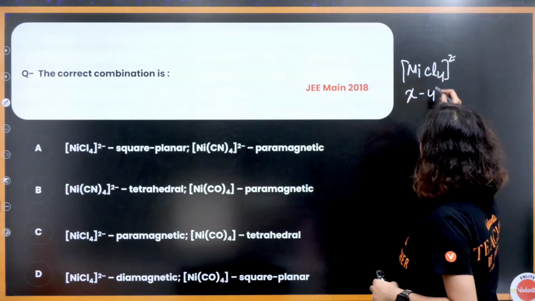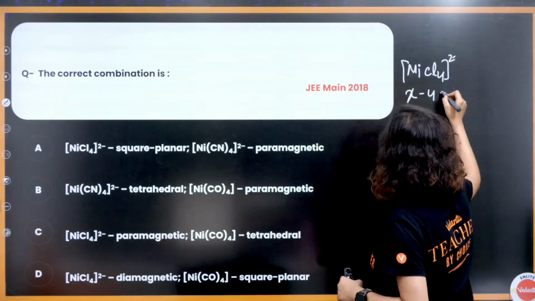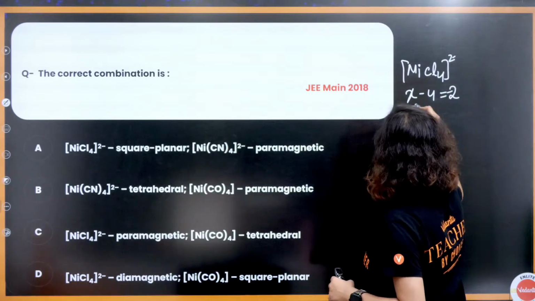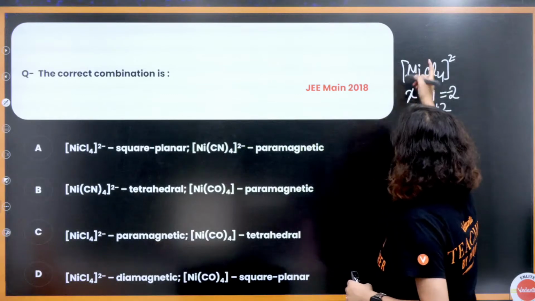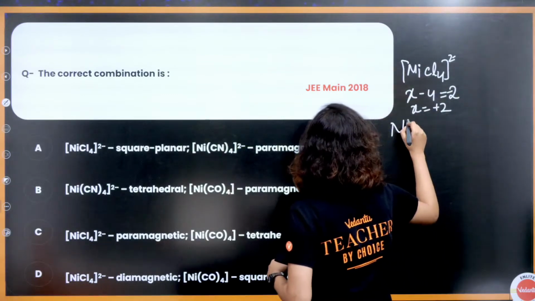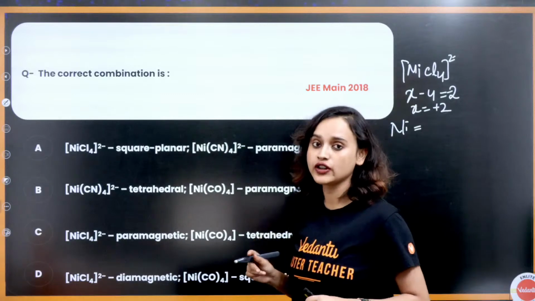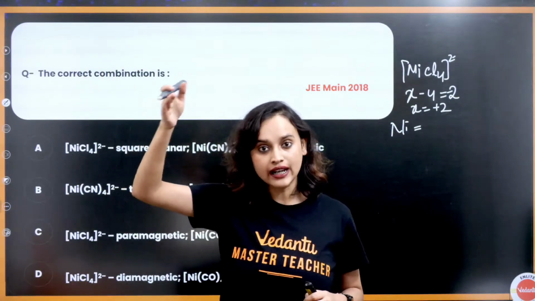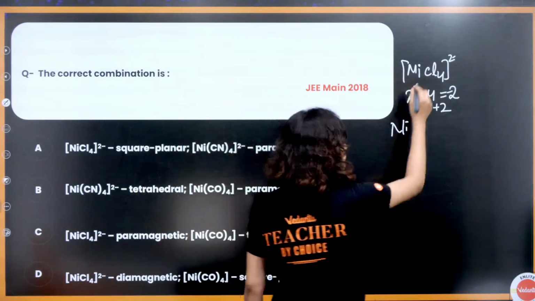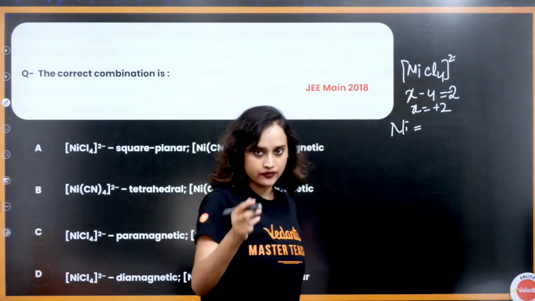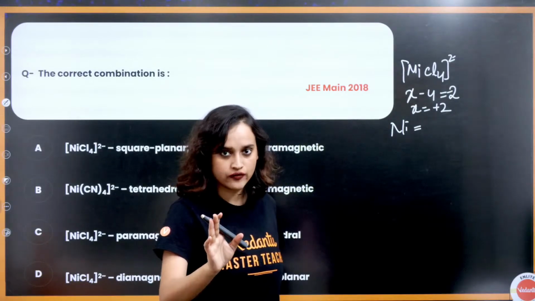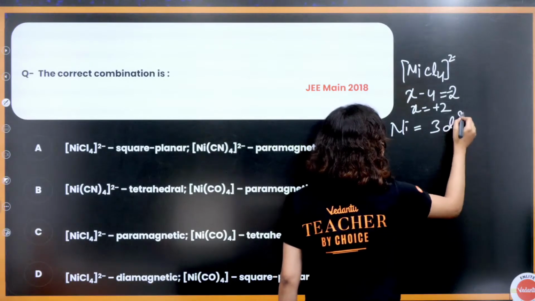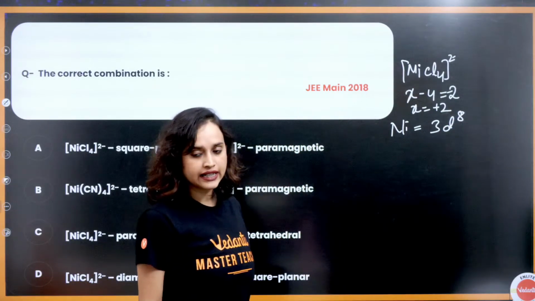Chalo. X minus 4 is equal to minus 2, so that means X is equal to plus 2. What is the electronic configuration of nickel? Nickel, copper, zinc: 3d8, 3d9, 3d10. So nickel should be 4s2 3d8. That is the correct configuration. However, since it is already in the plus 2 oxidation state, can I just write 3d8? I can write 3d8.